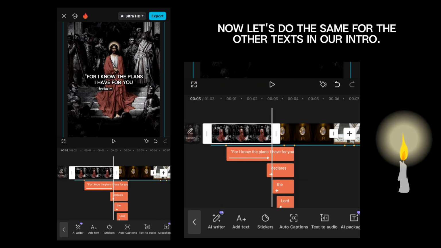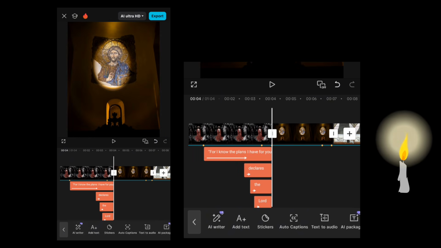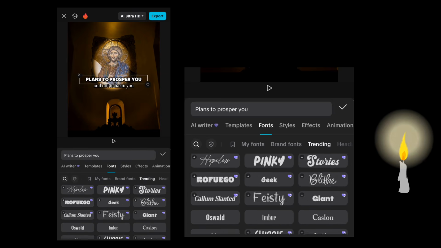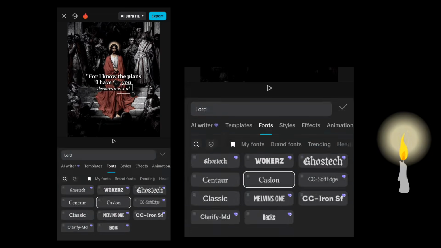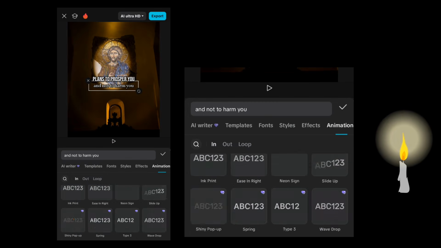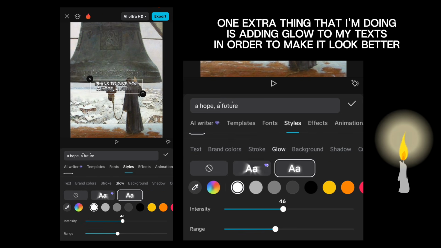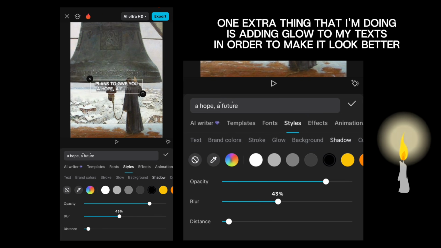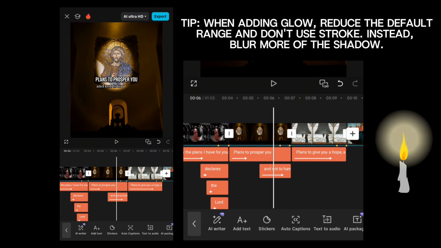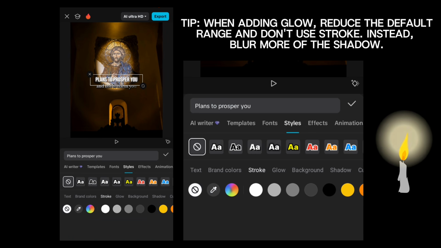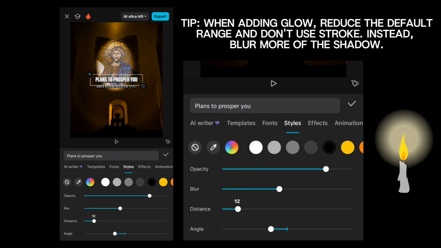Now let's do the same for the other text in our intro. One extra thing that I'm doing is adding glow to my texts in order to make it look better. Tip: when adding glow, reduce the default range and don't use stroke.